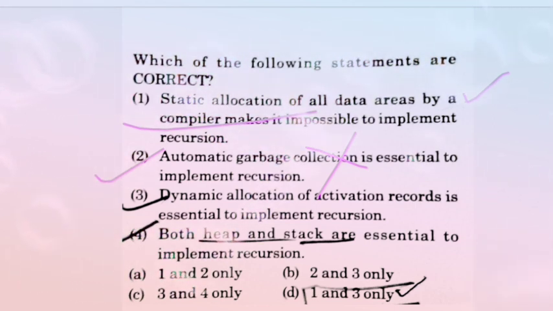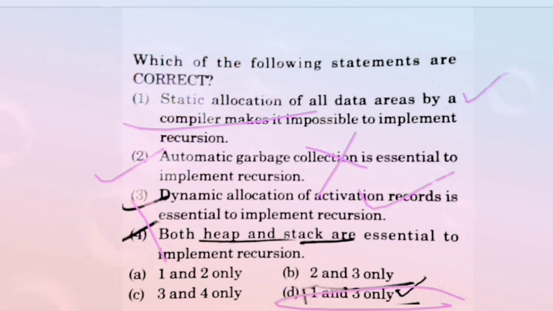Next, third: dynamic allocation of activation records is essential to implement recursion. Yes, it is essential for recursion. Fourth statement: both heap and stack are essential to implement recursion. No, it is not needed to implement recursion. Okay, so here option D is correct, meaning the first and third are the correct statements.